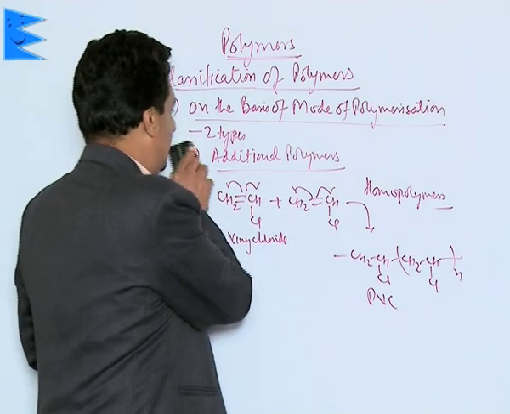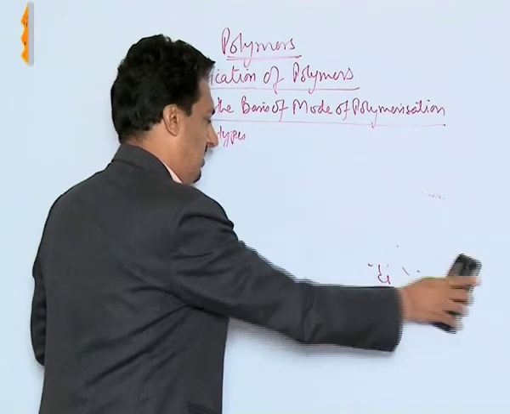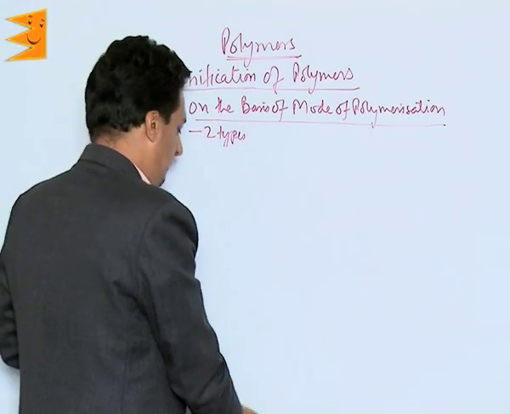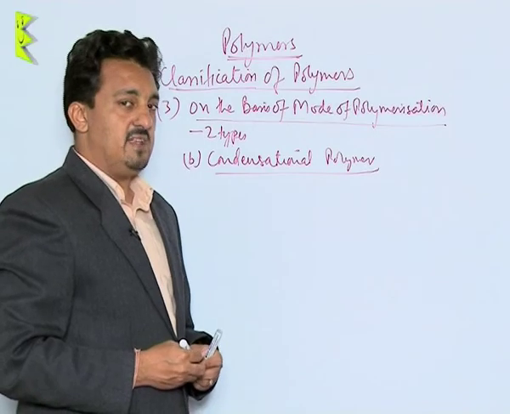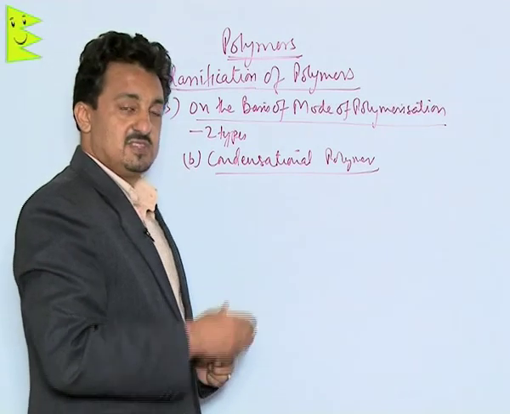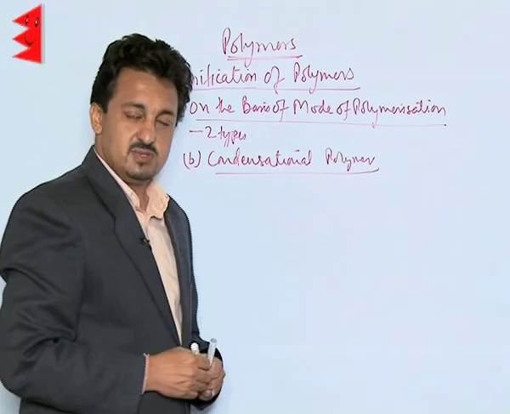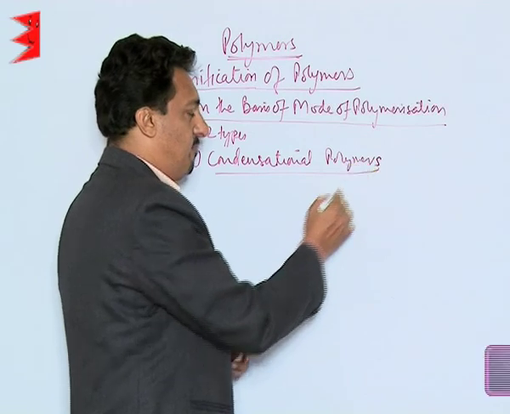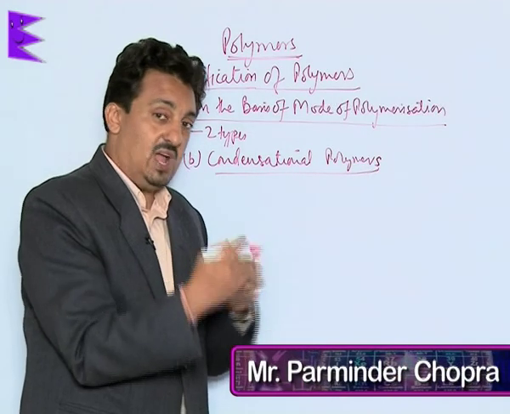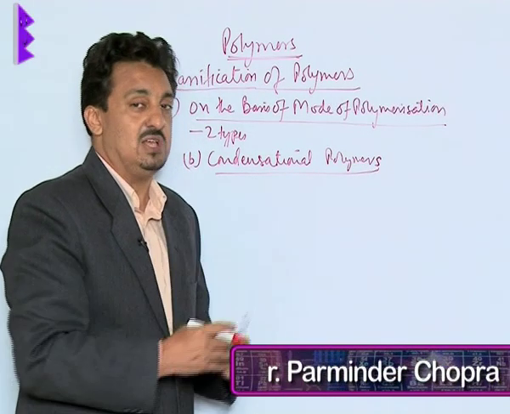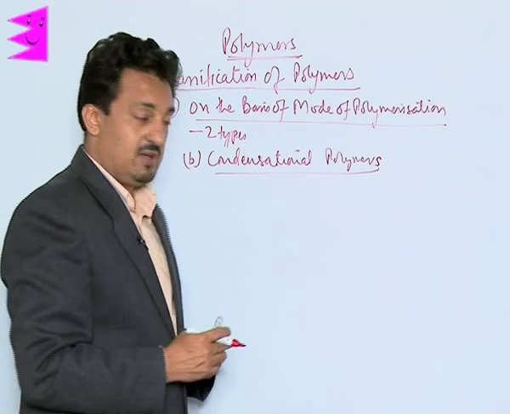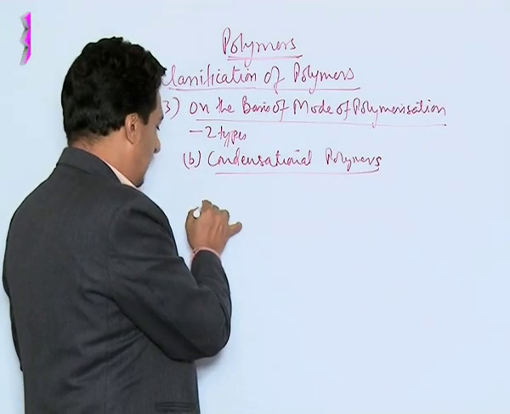Now let us take the second type of polymer on the basis of their mode of polymerization. The second type is called condensation polymers. Condensation polymers are the polymers in which the monomers add to each other across functional groups. Remember, that's most important, across functional groups. Let me give an example.